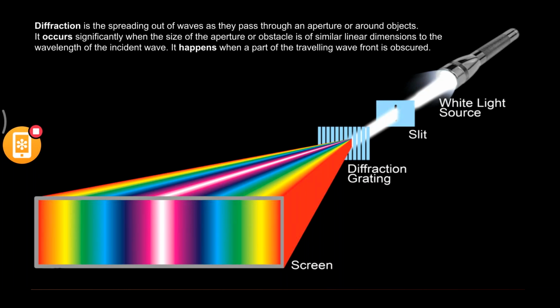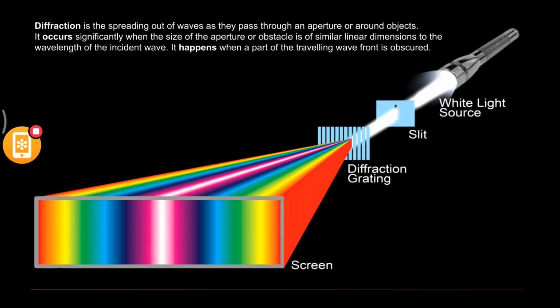You can see white light being passed through a hole. Before, in the dispersion case, we haven't seen any aperture, slit or hole through which white light was passing. We have just seen a prism. Through the prism, if you pass white light, it was getting split into different colors. But here, the change is that the white light is being passed through a slit. That is very important here.